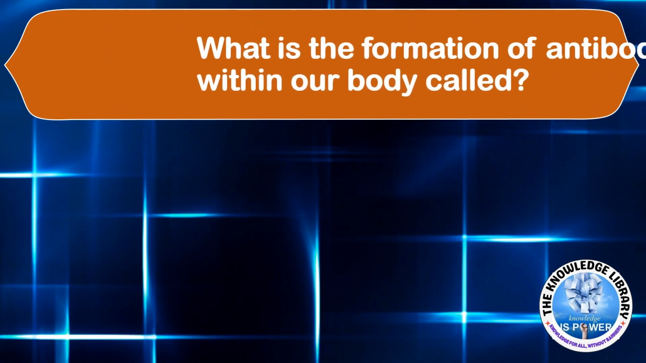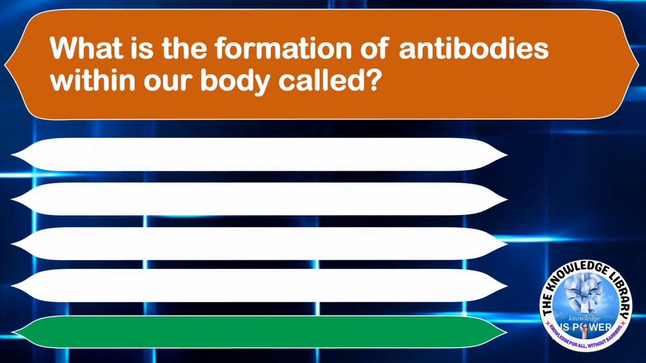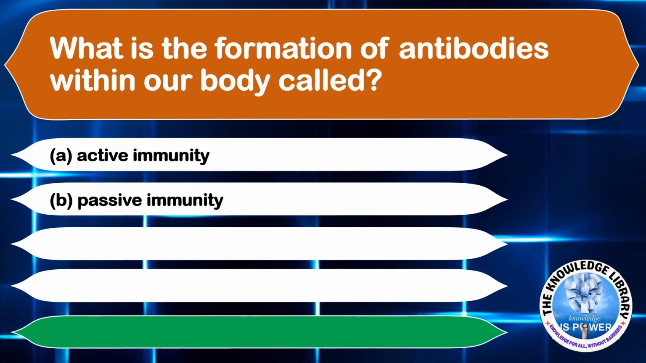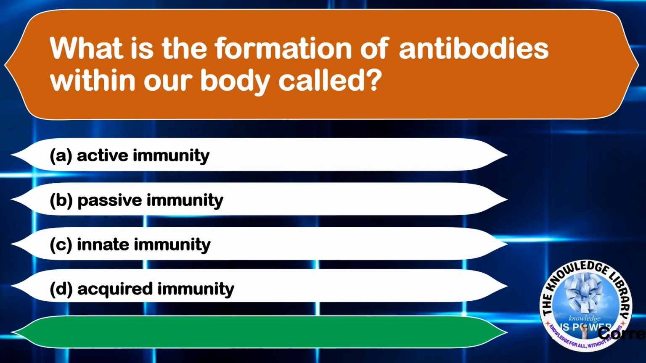The next question. What is the formation of antibodies within our body called? Option A, active immunity. Option B, passive immunity. Option C, innate immunity. And option D, acquired immunity. The correct answer is option A, active immunity. Moving on to the next question.